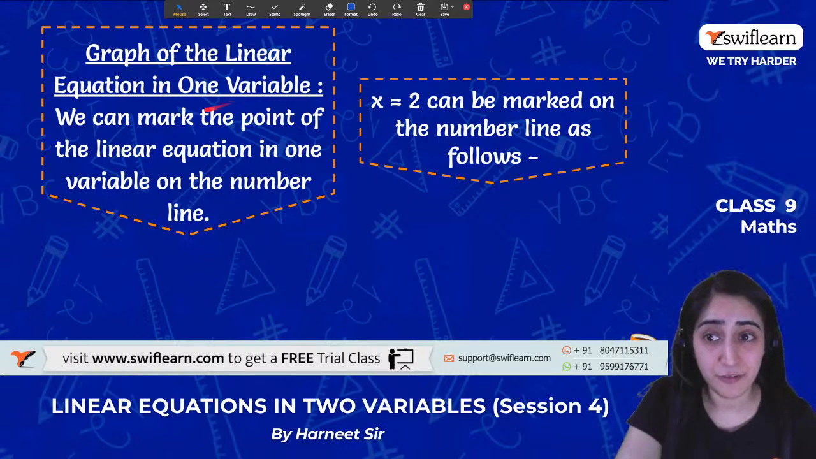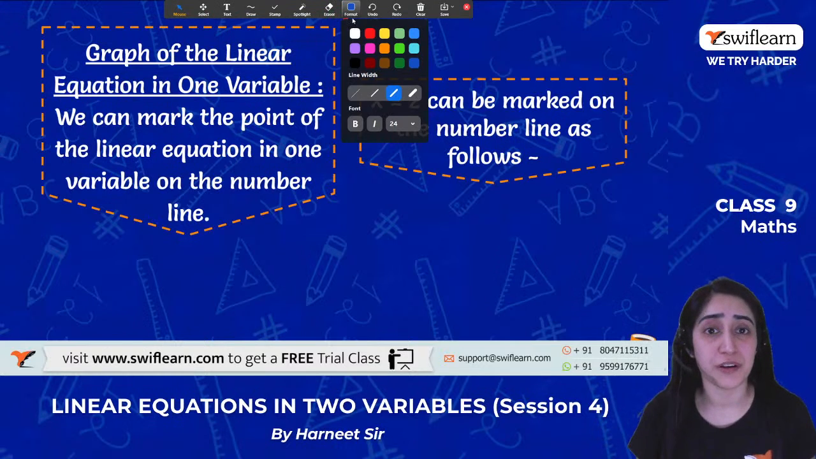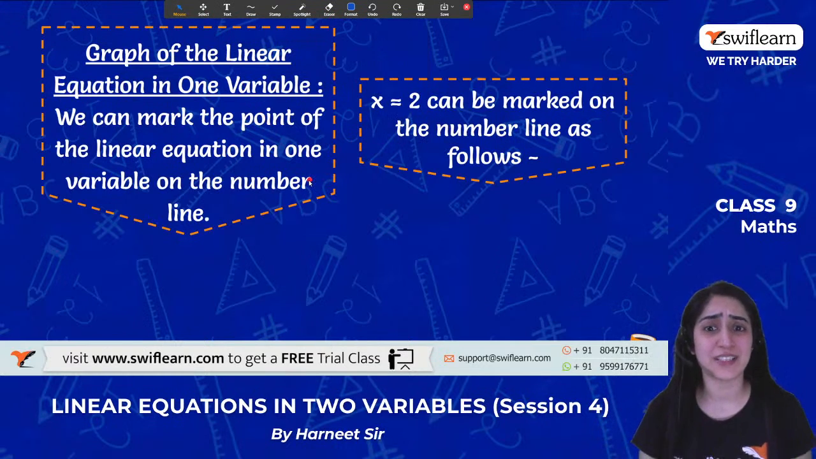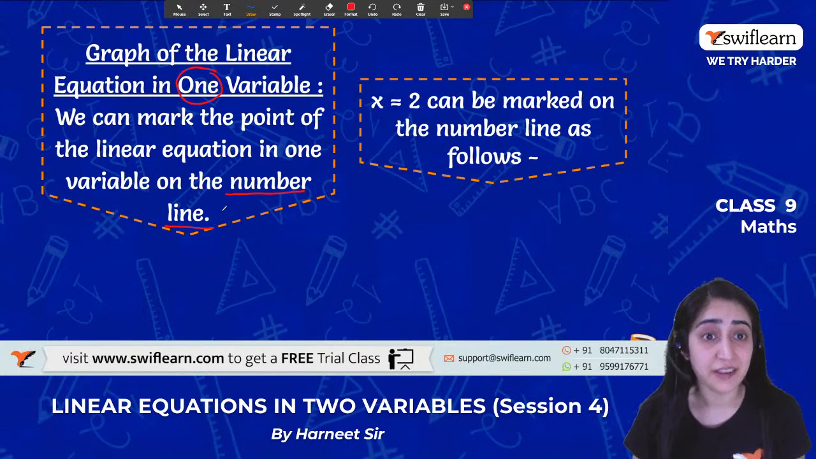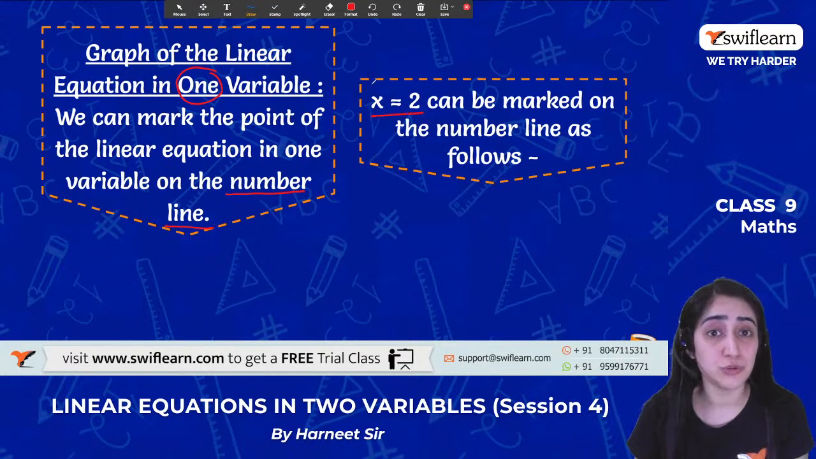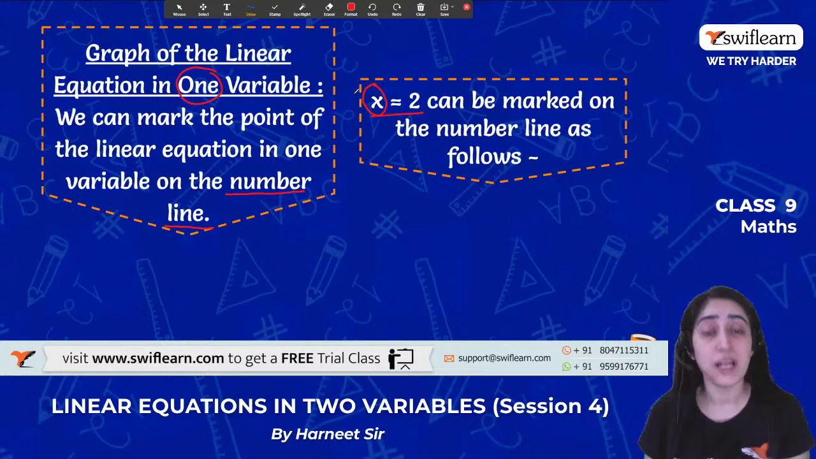So what is the graph? When we mark a point on a linear equation of one variable, where do we mark it? हमने ये discuss किया था last class में, if you remember, that whenever it's one variable, we'll always mark it on a number line. Like x is equal to 2. There is only one variable, that is x, so there is only one axis. So that is left with only a number line where we can mark it.